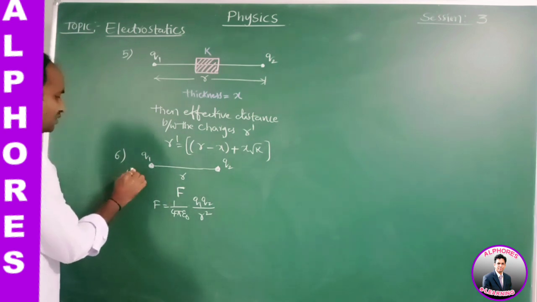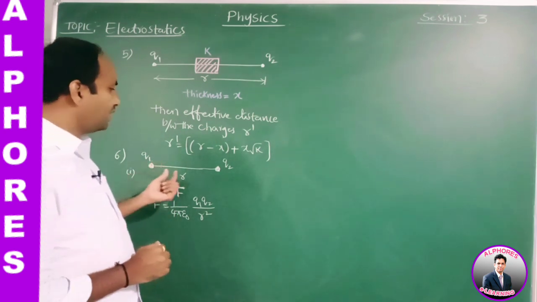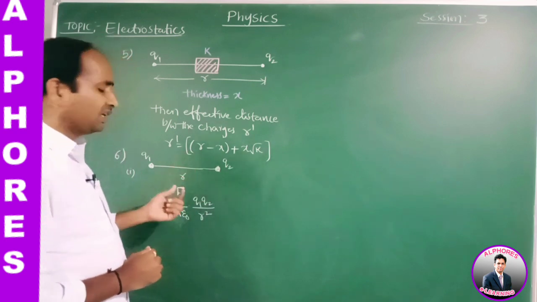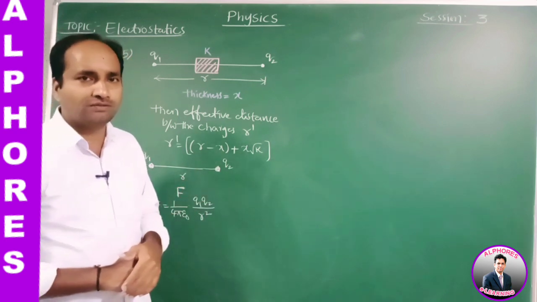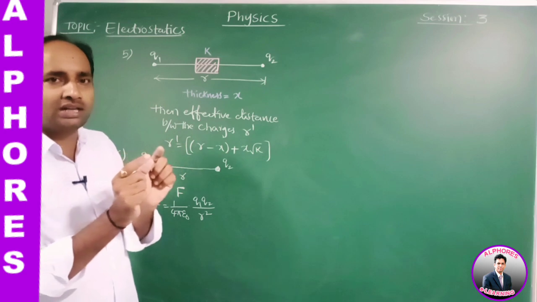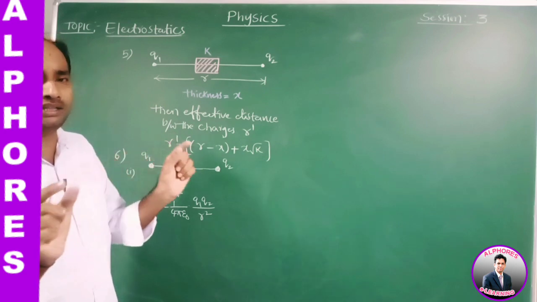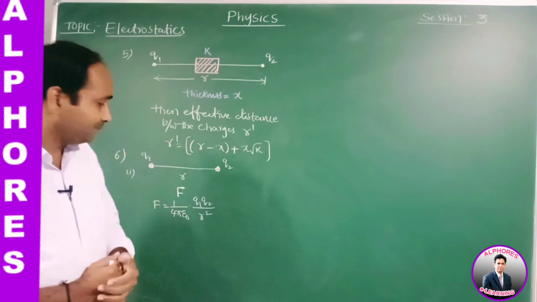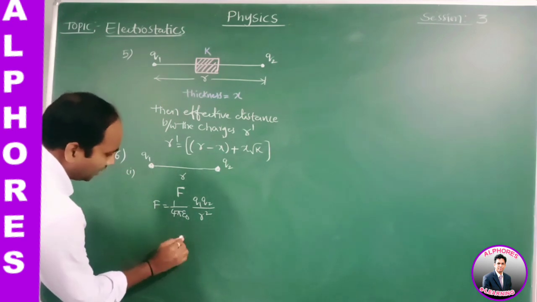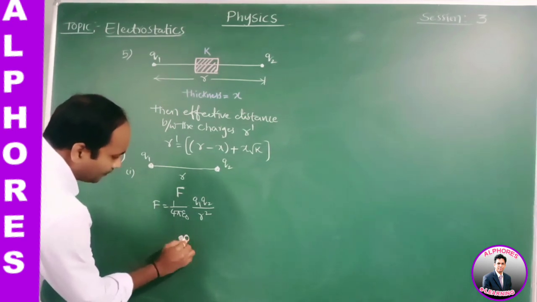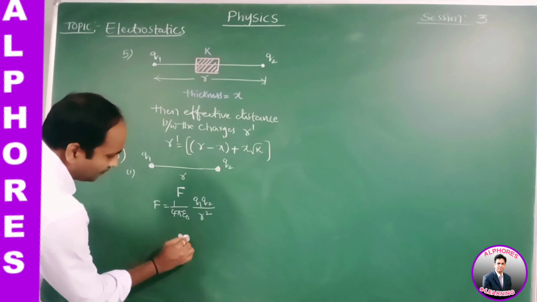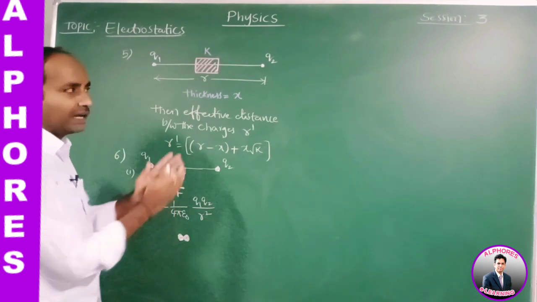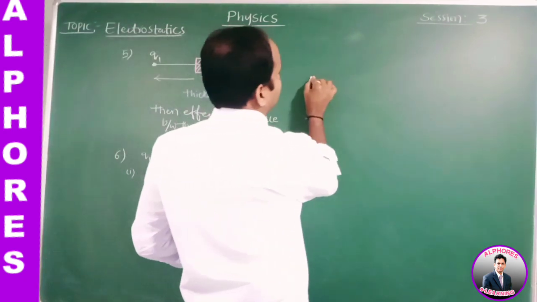Two point-sized spheres carrying the charges q1 and q2, by a certain distance they exert a certain amount of force. If they are brought in contact for some time and again separated by the same distance, these two spheres are kept in contact for a while, again separated by the same distance.